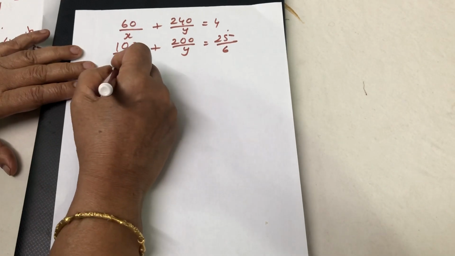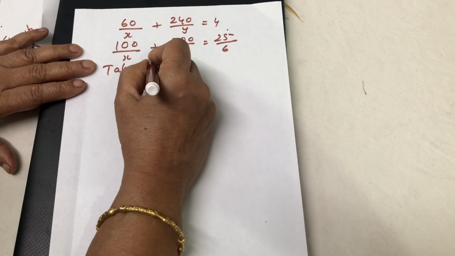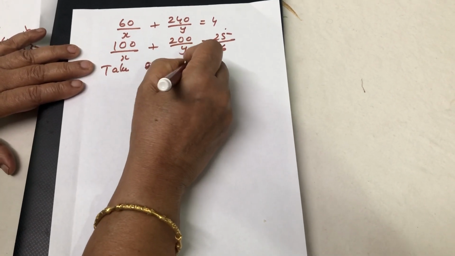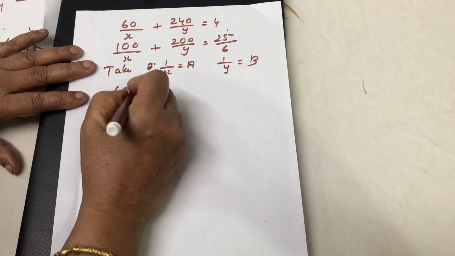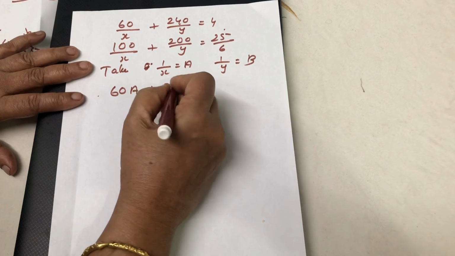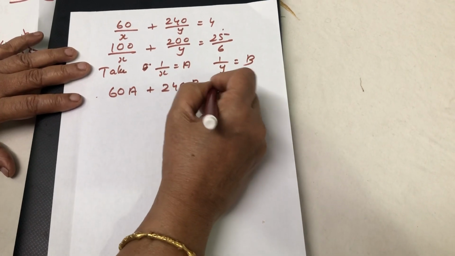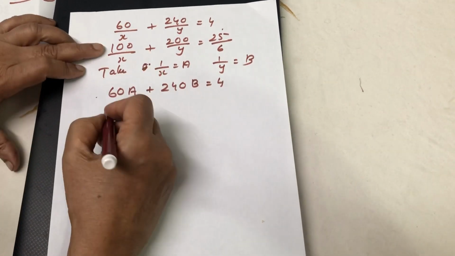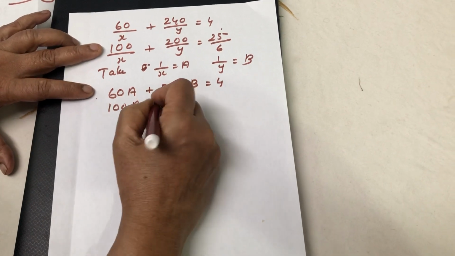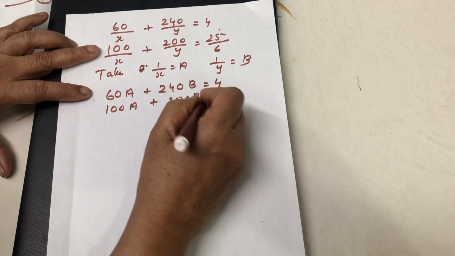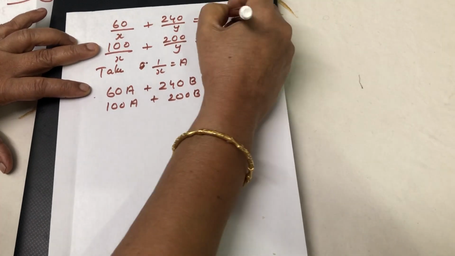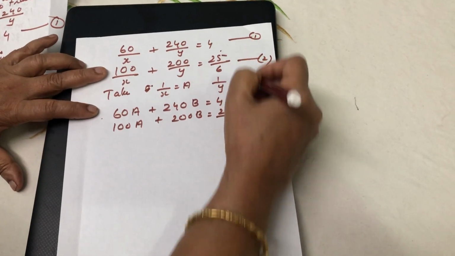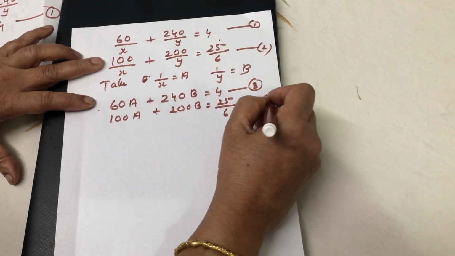You can take 1 by x as a and 1 by y as b. So the first equation becomes 60a plus 240b is equal to 4, and the second becomes 100a plus 200b is equal to 25 by 6. This is the third equation, and this is the fourth.